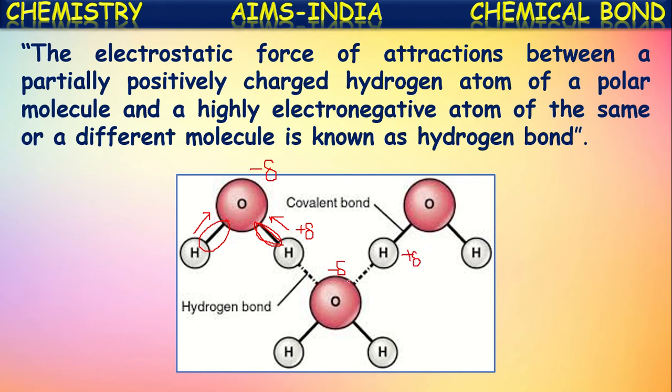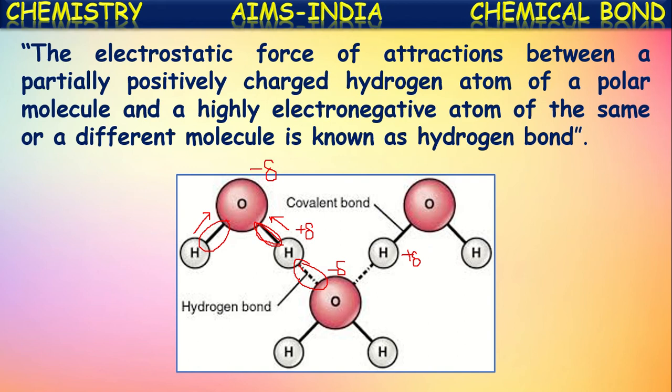When many such molecules come close to each other, the electropositive end of one molecule, that means hydrogen, will be attracted by the highly electronegative end of another molecule, that is the oxygen of another molecule. So between these two, a certain attraction occurs. An electrostatic force will be created between them. This slight electrostatic force created between the electropositive hydrogen of one molecule and the electronegative oxygen of another molecule is called hydrogen bonding.